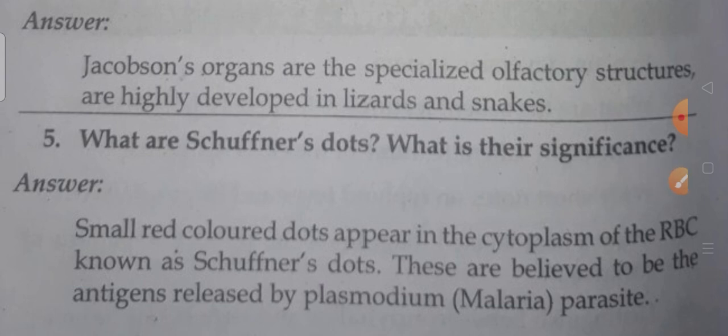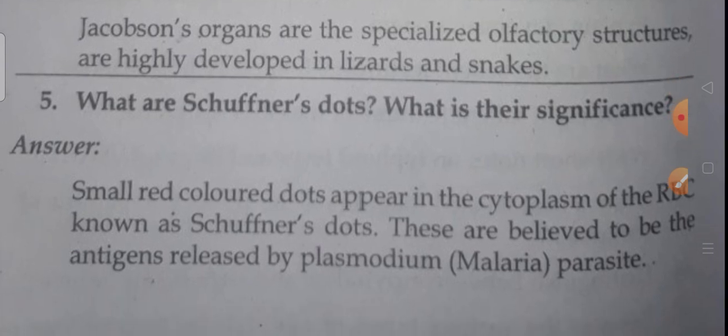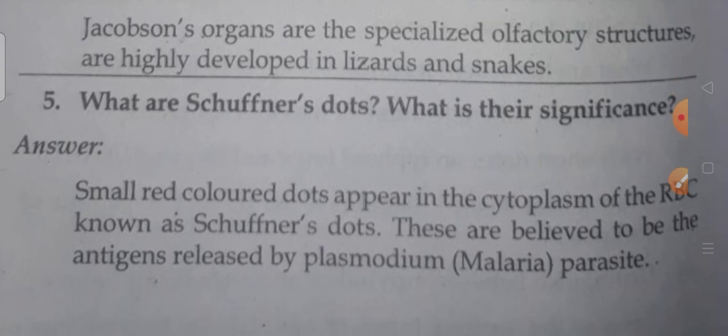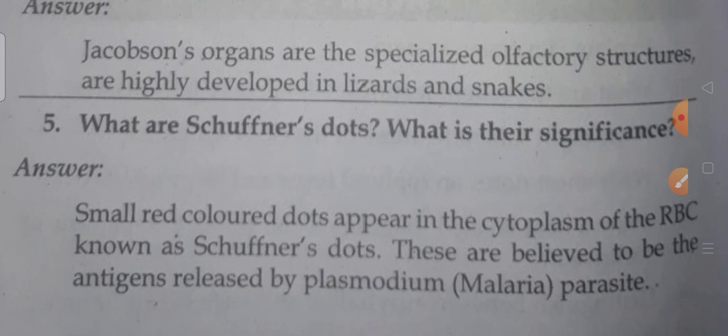Okay, see the small red colored dots that appear in the cytoplasm of the RBC are known as Schüffner's dots. These are believed to be the antigens released by the Plasmodium parasite. Malaria is mainly caused by the bite of a mosquito carrying the Plasmodium parasite. After the bite, it automatically affects the RBCs.